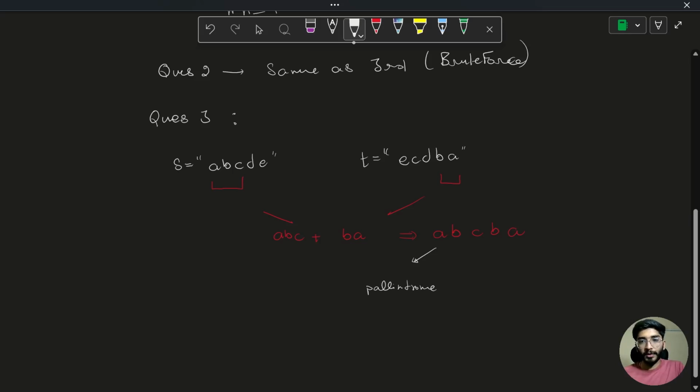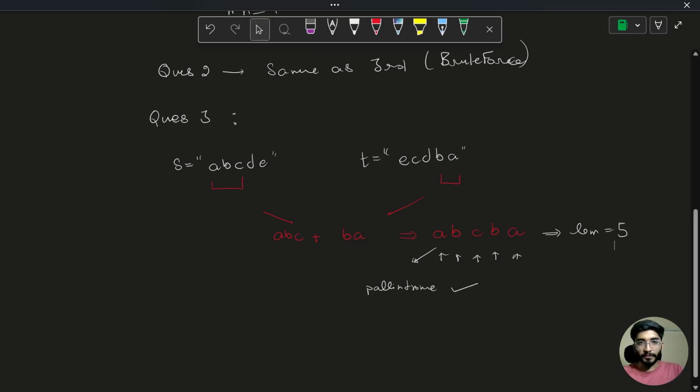Because the first and last characters are the same, the second and second last are the same, the third and third last are the same. So reading from front and back, all the characters match, so we can say that yes, it is a palindrome, and the length of this is 5. So the answer for this test case would be 5, as we cannot make any string greater than this length.